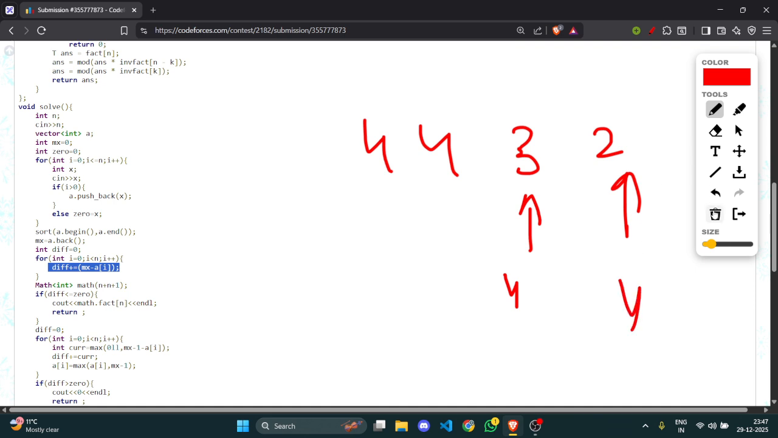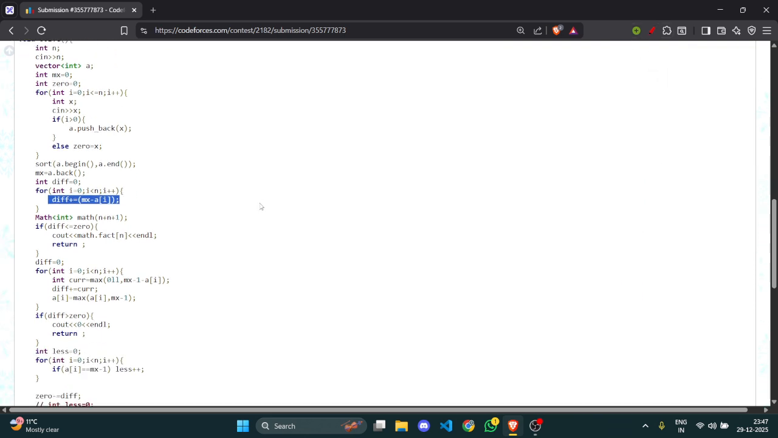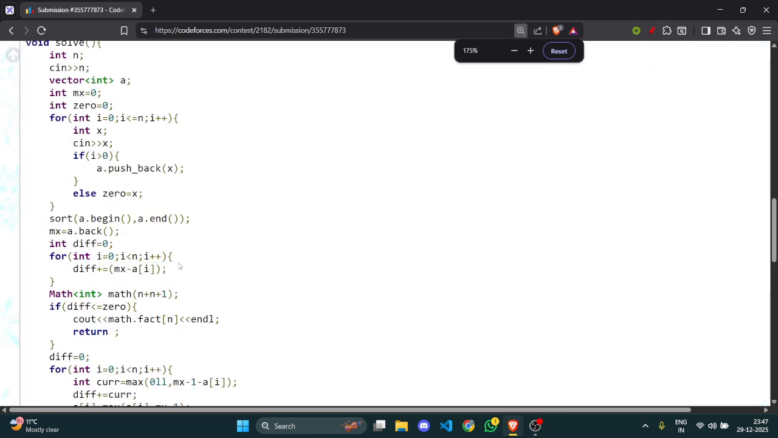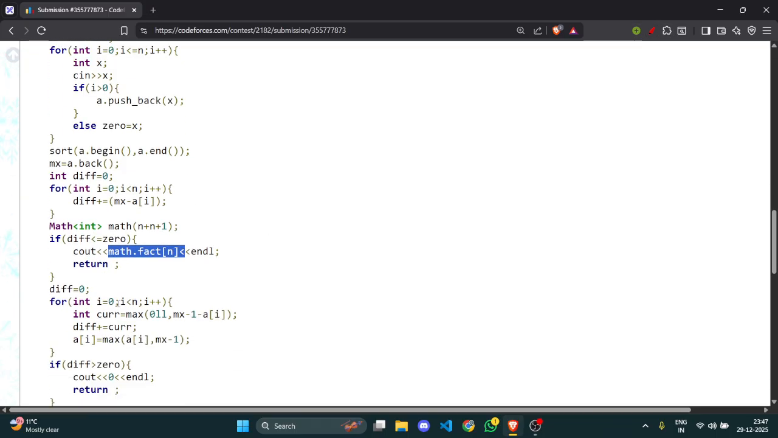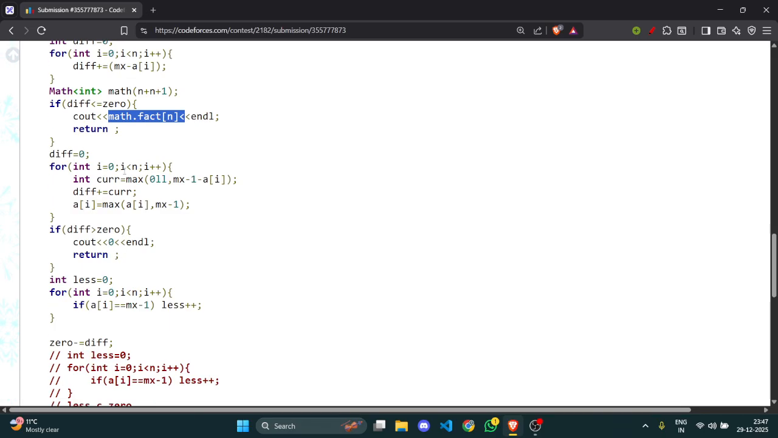So if I can do this, the number of operations required is the difference of the maximum minus ai. If these are the operations required and I can do this, then the answer would be n factorial, because I have enough operations left. I have enough zero decorations that I can make any permutation good. So this is n factorial, like we discussed. This was the last case.